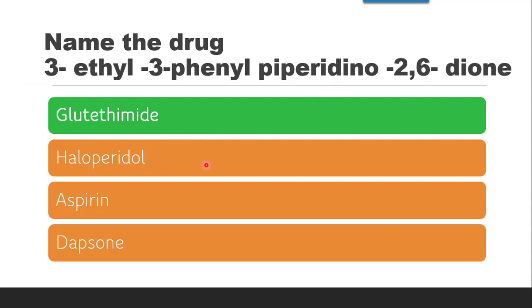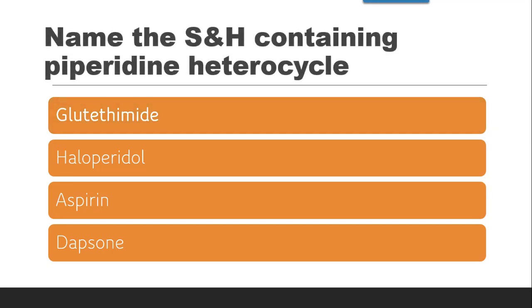So here the possible answer is glutethimide. Haloperidol is not coming under sedative hypnotic. Aspirin is also not there. Dapsone is also antileprotic. So the possible answer is glutethimide, which is correct. Next question is, name the sedative hypnotic containing piperidine heterocycle. According to the classification, and as we just discussed, the sedative hypnotic which contains piperidine heterocycle is glutethimide.